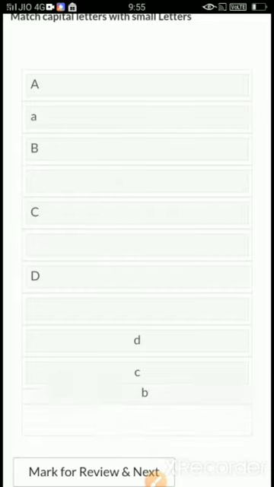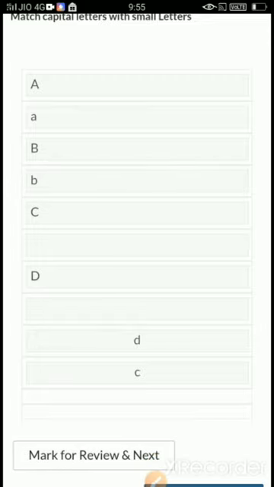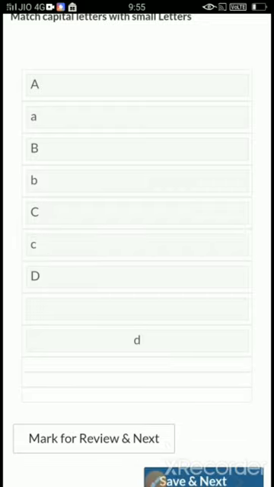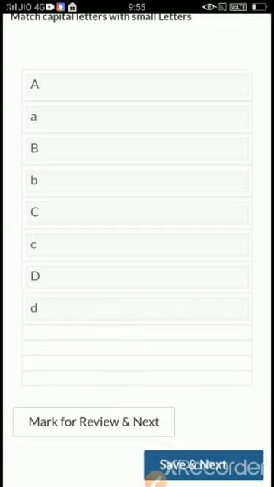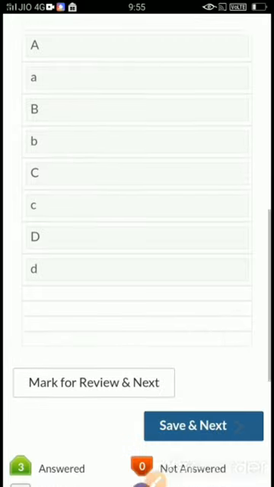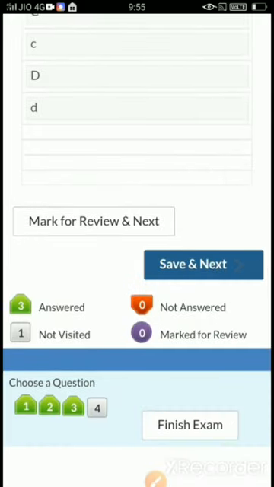Then I will take small b and I will adjust below small b, below capital B. Then I will take small c and I will adjust below capital C. Then I will take small d and I will adjust below capital D. So this is how I have done my match the following also. Now what I have to do? I have to click on save and next.